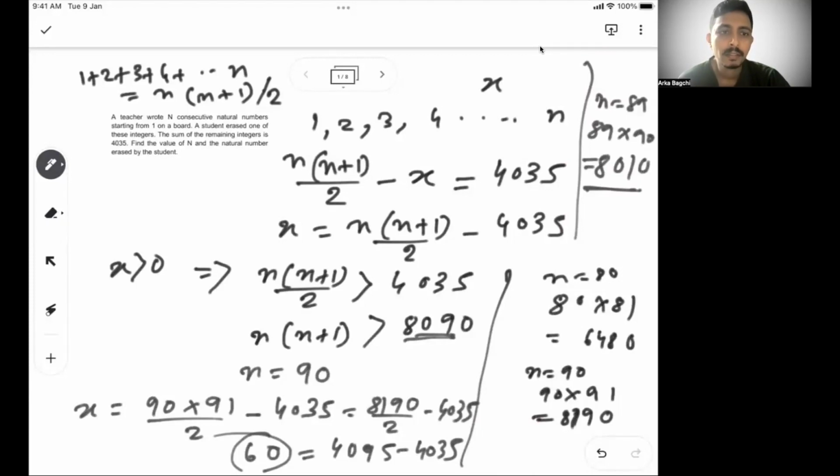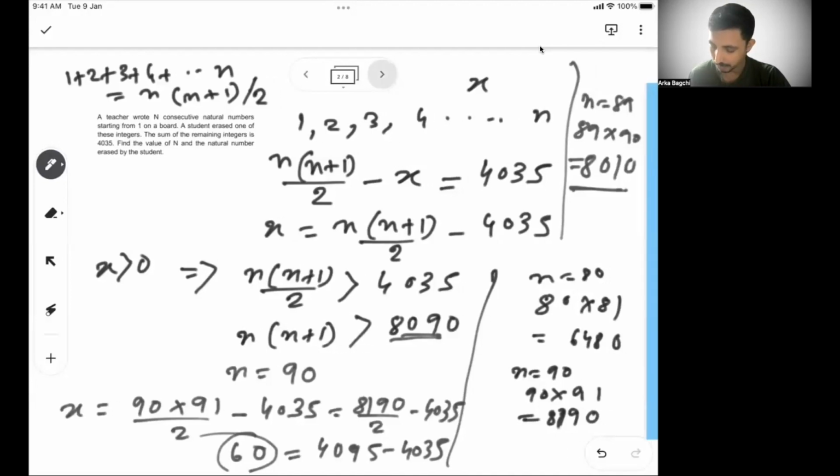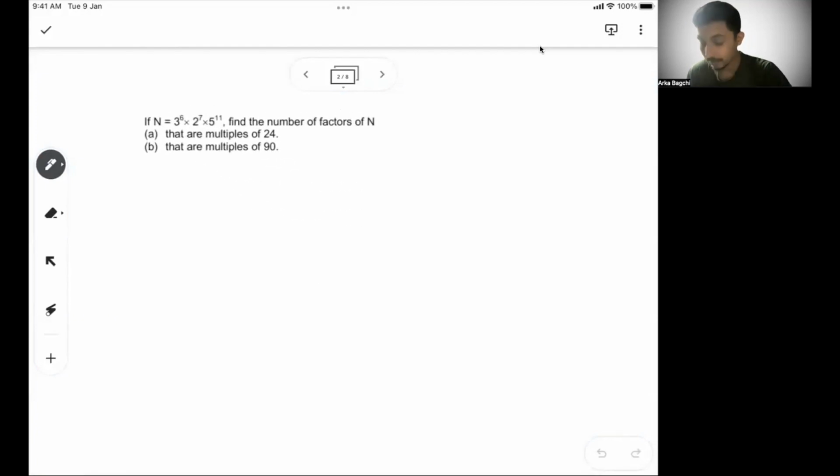Okay. So now, there were n consecutive natural numbers given. One number is removed. How do you find the number? You create a condition inequality and then see for which minimum value of n that will satisfy. So this is what we got till now. Okay, so go to the next problem. Hope you understand the previous one. If you have any doubt, please feel free to reach out.